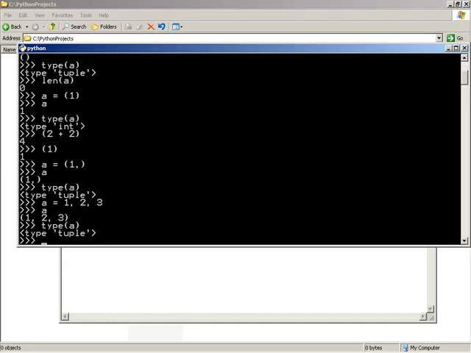Now, of course, there are still scenarios where we'd have to include the comma or empty parentheses if you wanted a specific 0 element or 1 element tuple. But just keep in mind that if you ever run into a piece of code that has a bunch of simply comma-delimited values with no parentheses, that does indeed end up becoming a tuple.